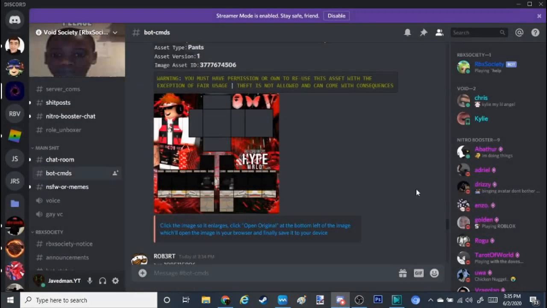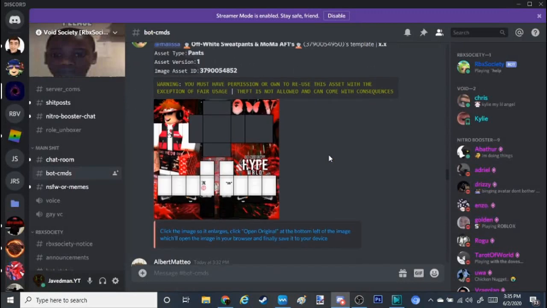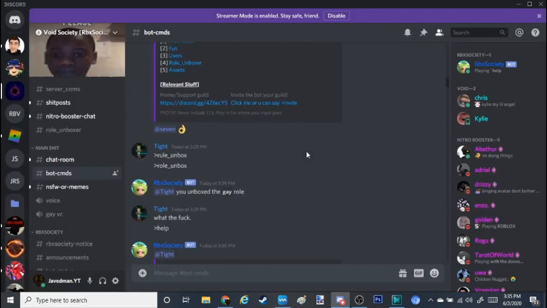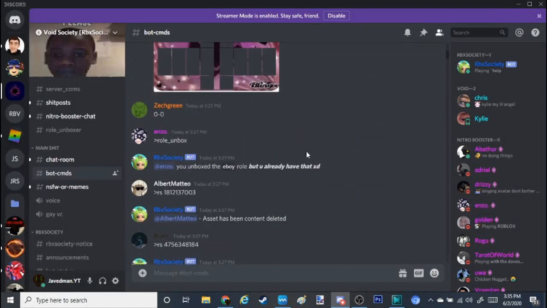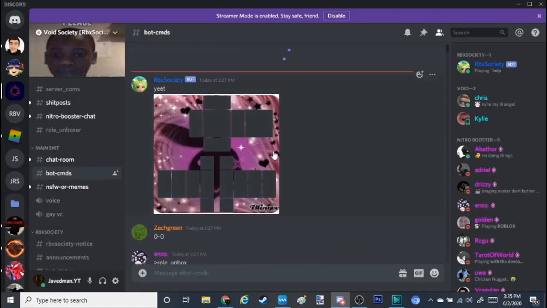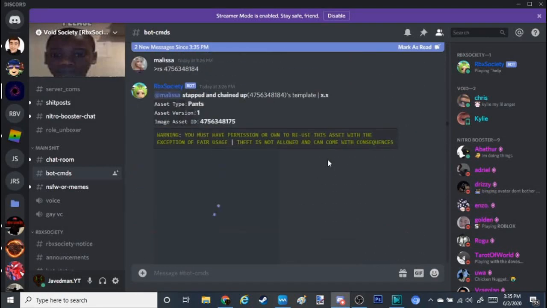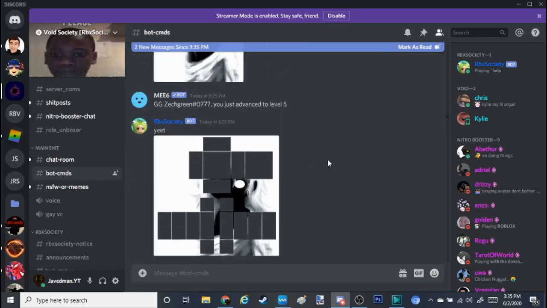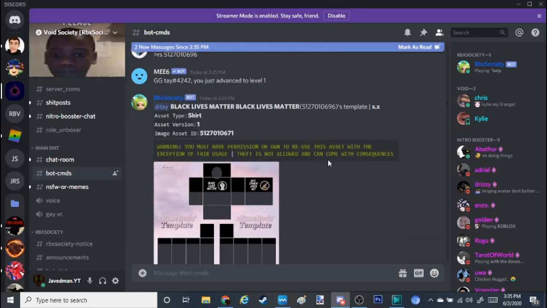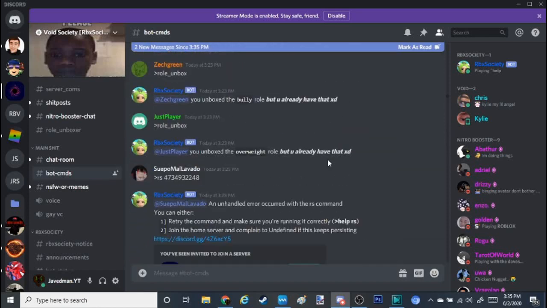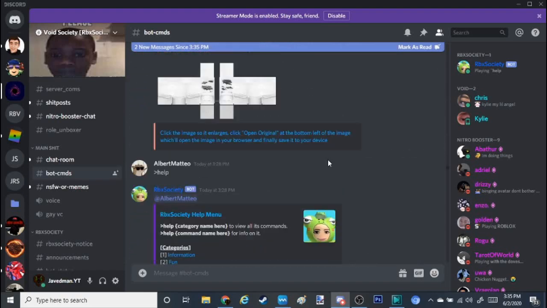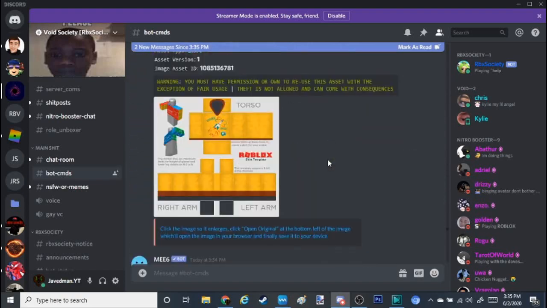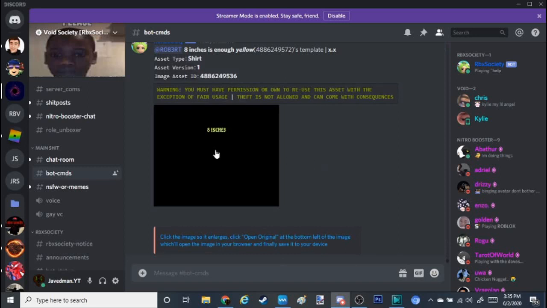Some nice pants. But in other words, guys, don't steal clothes. You can make it yourself. You could take these clothes and use them as inspiration. That's the word I was looking for. That's very good. They encourage inspiration, but do not steal, nor say that you stole.